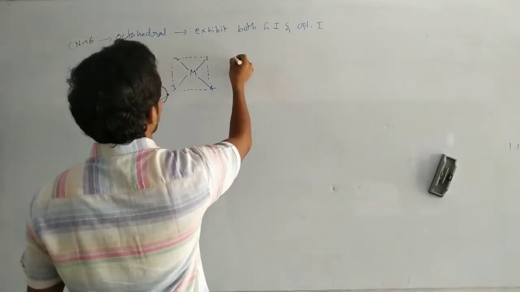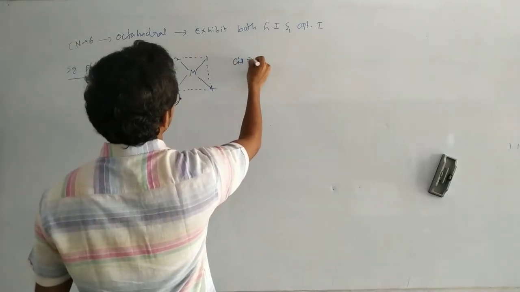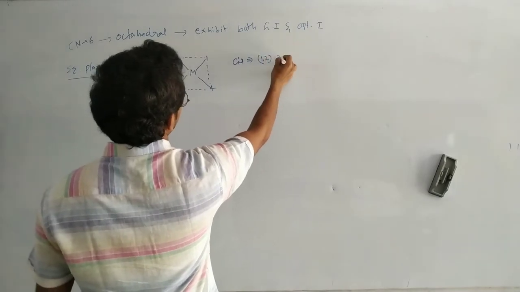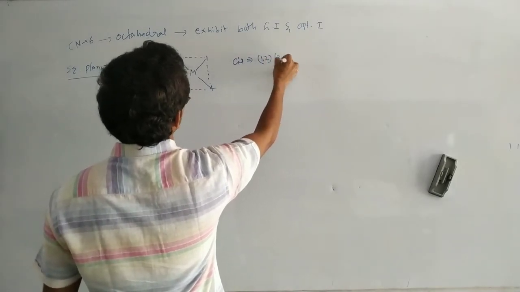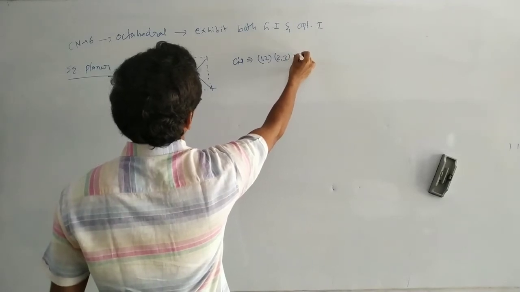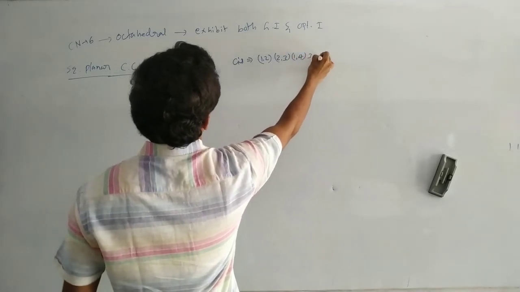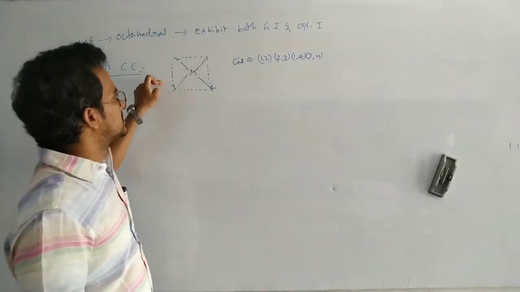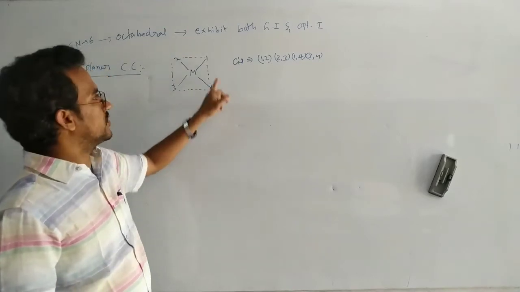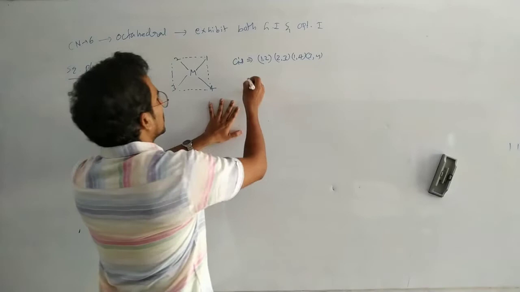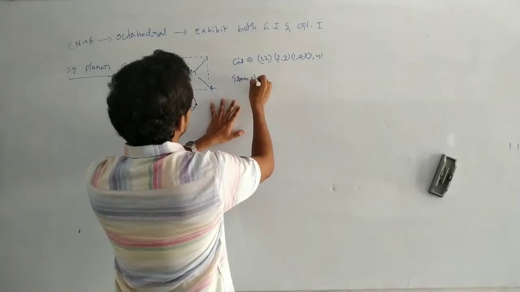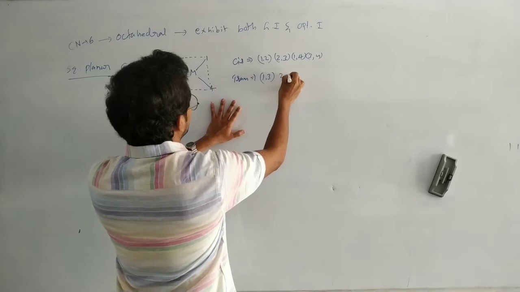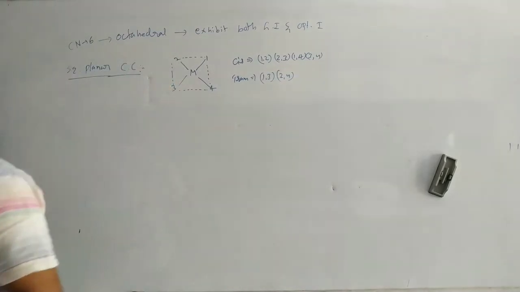Here in this case, what are the cis positions? 1,2 is a cis position. 2,3 is a cis position. 1,4 is a cis position. 3,4 are the cis positions. Here 1,2 same side cis, 2,3 same side cis, 3,4 same side cis, and 1,4 same side cis. Now next, trans: 1,3 trans, 2,4 trans. Okay, that's it.